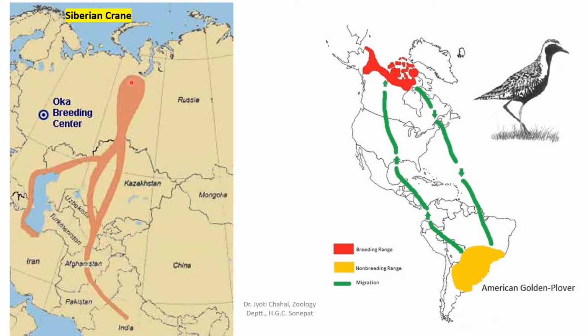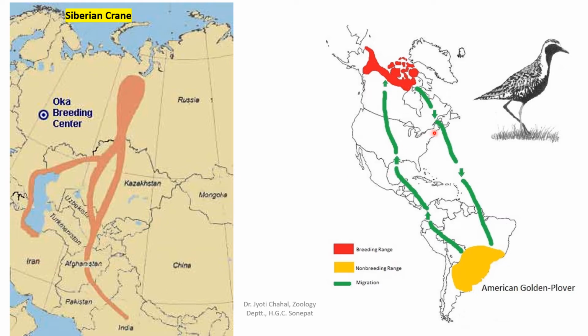During the winter months, it will migrate. Here is one branch, it goes to Iran. Another, from Kazakhstan and from Afghanistan and Pakistan, will come to India. And there is one more branch which will go to China. So it will migrate to these regions, Iran, Iraq, India and China. It will spend the winter months in these countries, which are towards the southern side in the northern hemisphere. So it will be the winter home of this bird, which will make the feeding ground. India, China and Iran are the feeding ground of the Siberian crane.